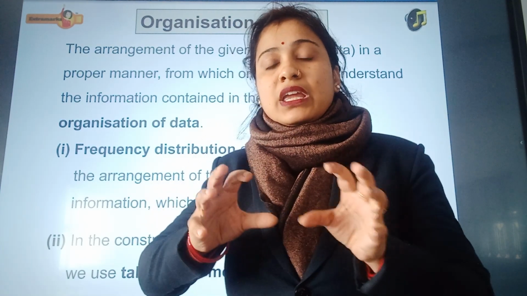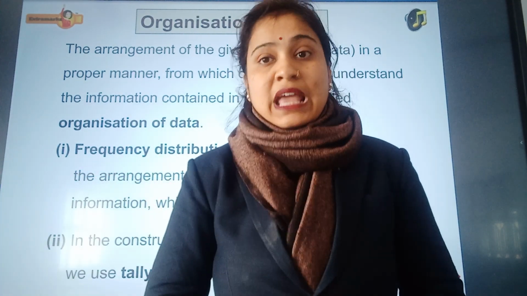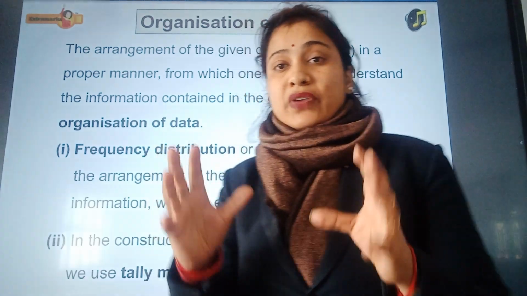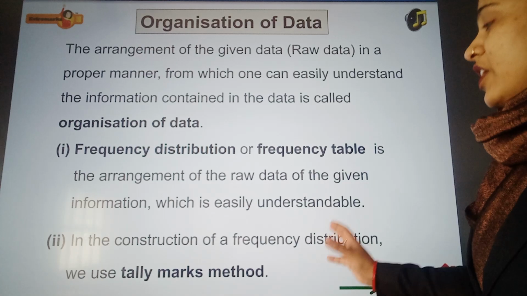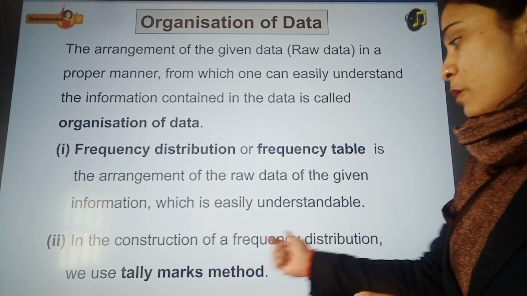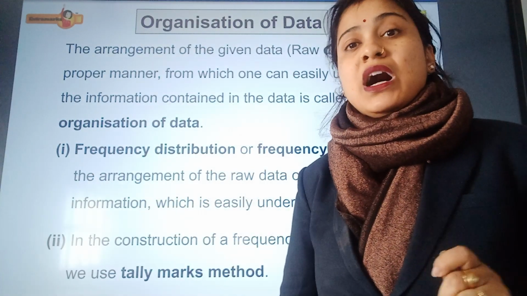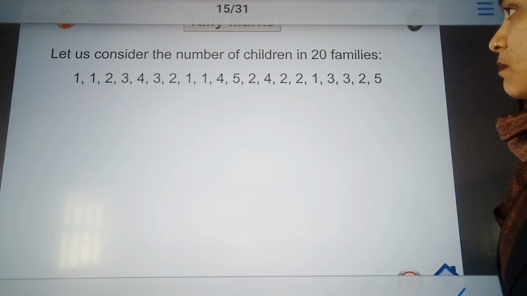So when we keep a proper record or the proper information of each observation, then we call it a frequency distribution table. In a frequency distribution table we arrange all the data systematically, and the frequency is represented by using the tally mark method. Now let us understand what this tally mark method is.